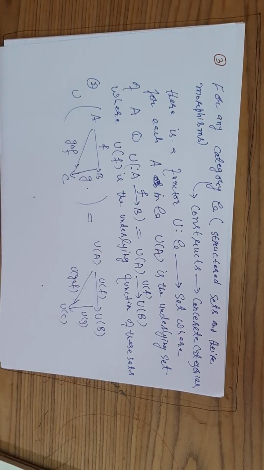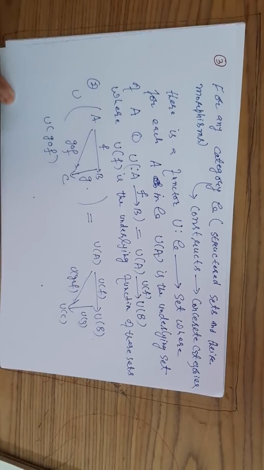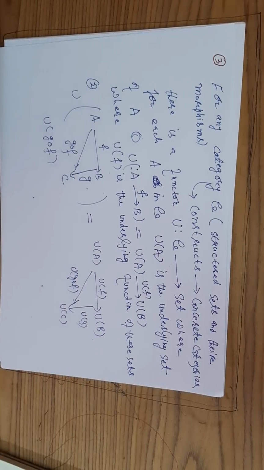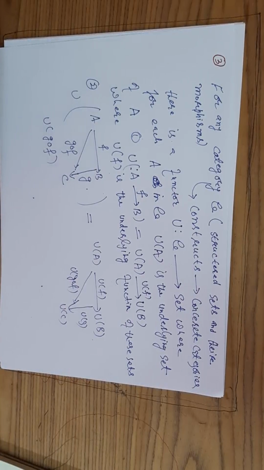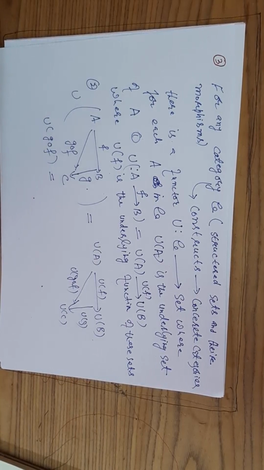Now see, if you take U of G composition F, now U of G composition F is the underlying function.